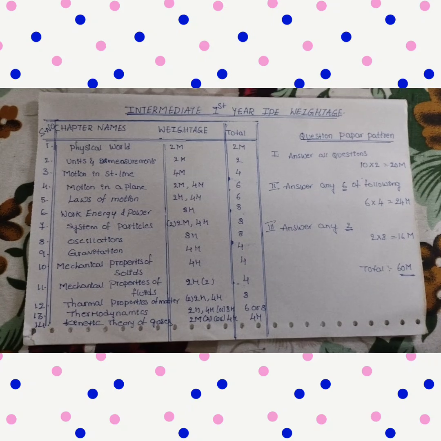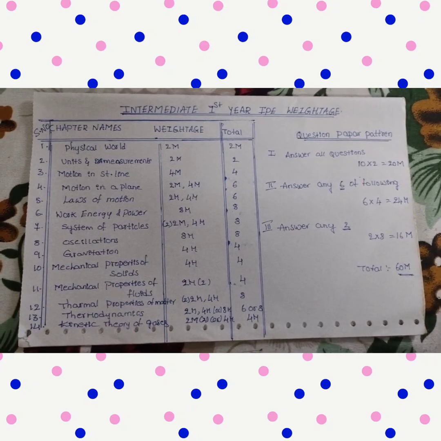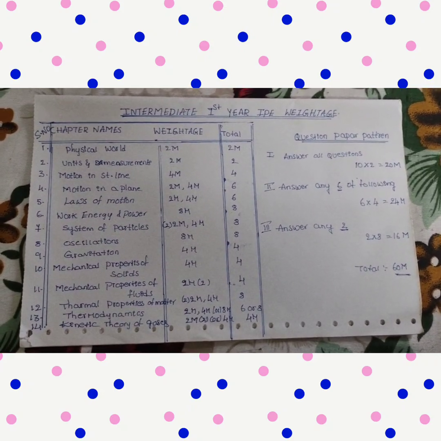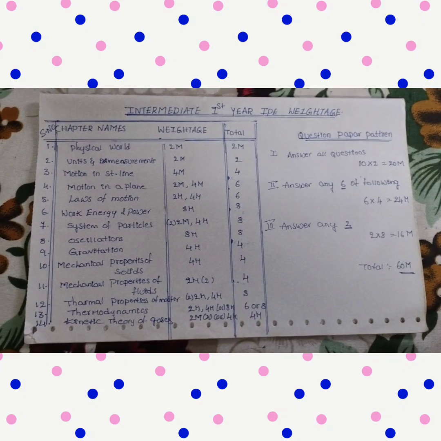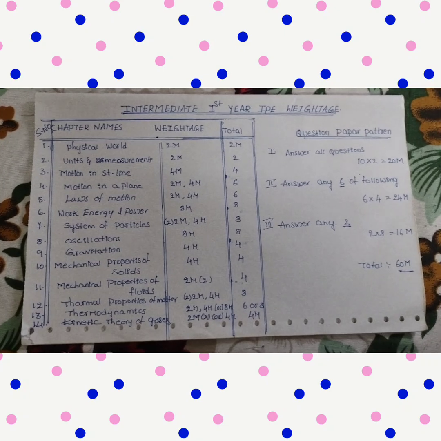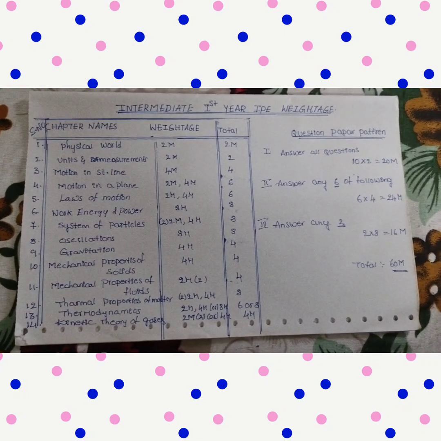If you read everything blindly, it may be difficult for you and you may lose some marks also. Logical reading is very important.